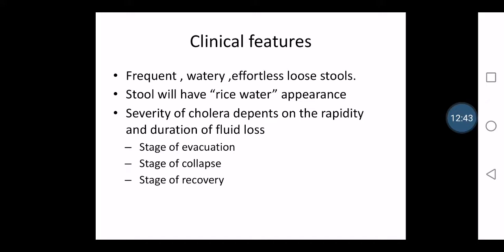The last one is the stage of recovery, where the patient begins to show clinical improvement. That means the BP will come up, the temperature will return to normal, and there will be normal urine output also. So in this condition the patient is recovering. So we can divide the severity of cholera into these 3 stages. It is also very clearly given in the textbook. You have to read it once in the textbook also.